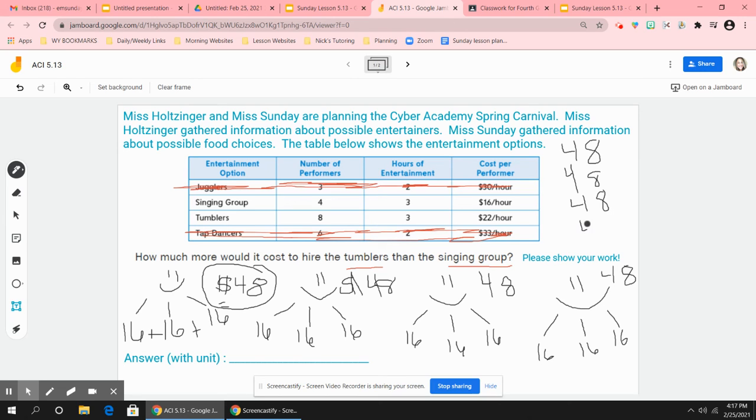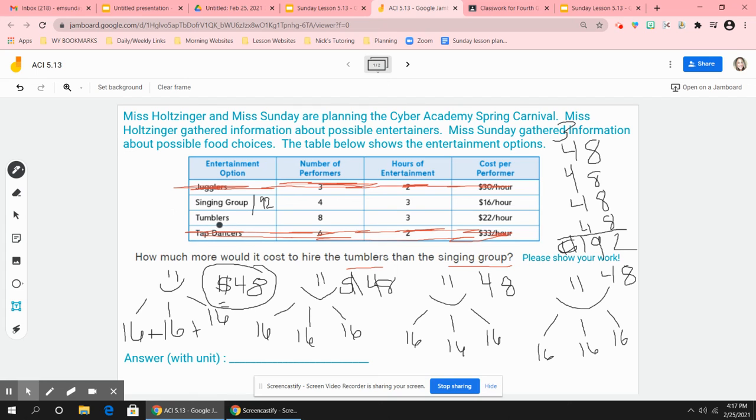I don't recommend you do this. Just trying to save time. So that would be 32, and then 16, 19. So total, in order for us to hire the singing group, it would cost $192 total to pay them.